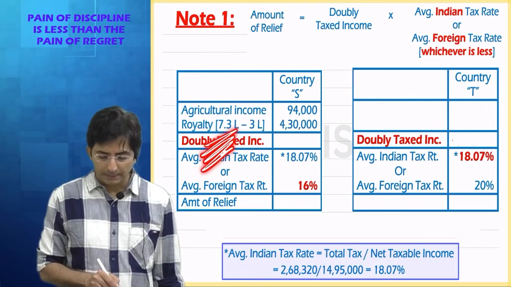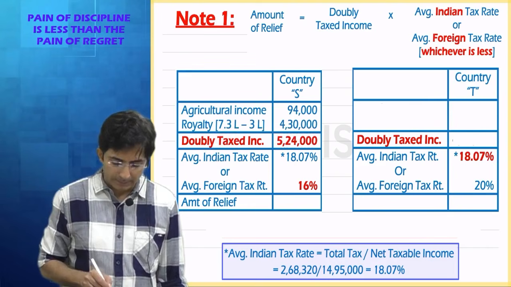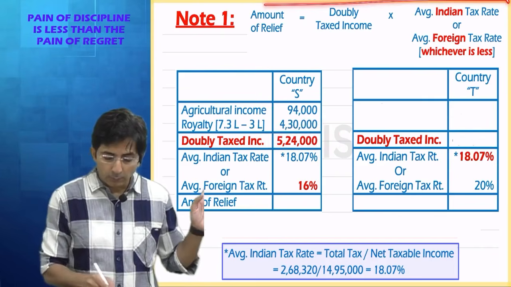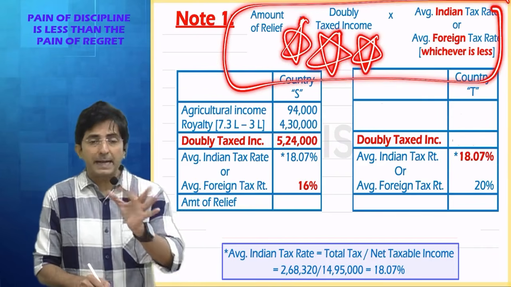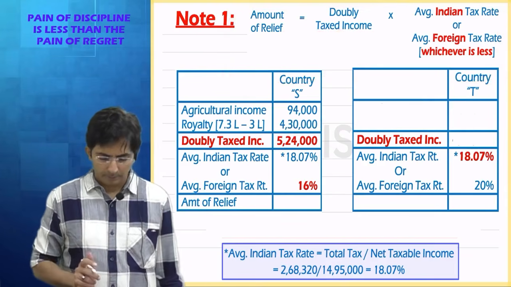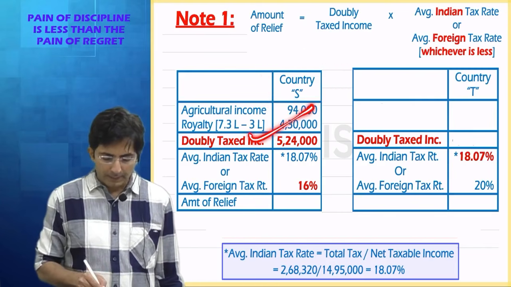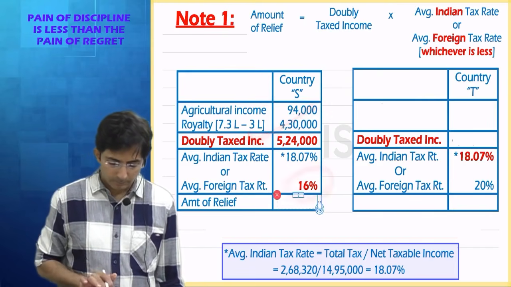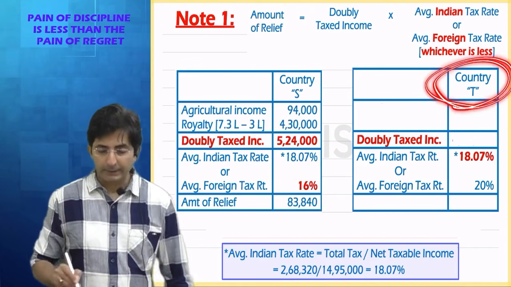730 minus 3 lakhs, that comes to 4 lakhs 30,000. So what is the final figure which is doubly taxed? 5 lakhs 24,000. See, this is the formula and the main hero of the formula is doubly taxed income. Percentages students can easily find out. Okay. So now tell me what is the relief for country S? 5 lakhs 24,000 into whichever is less, which is 16%. So that comes to how much? 83,840.